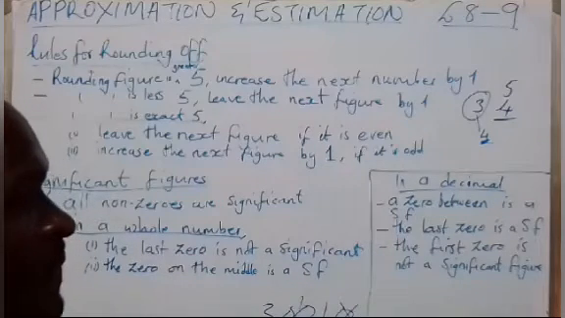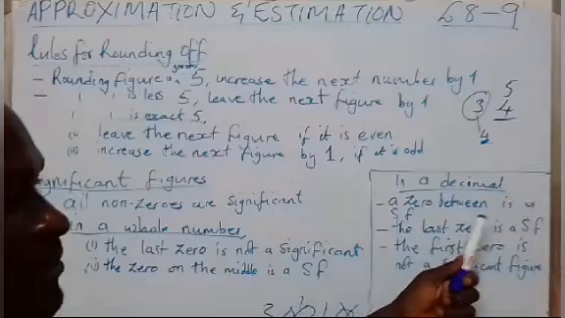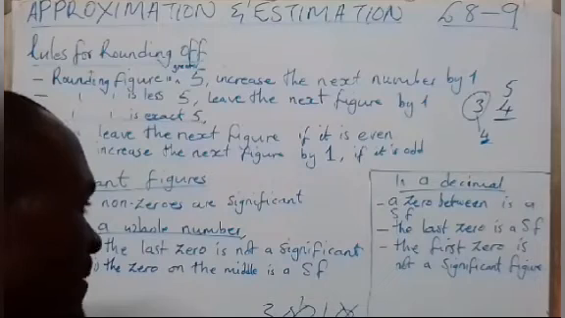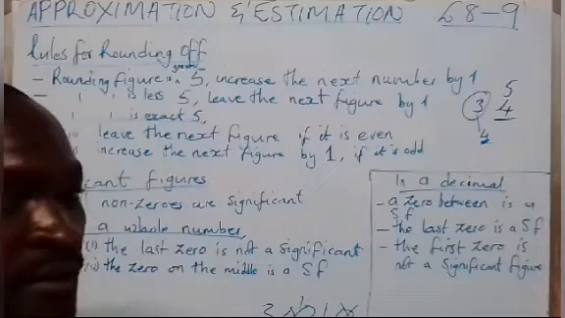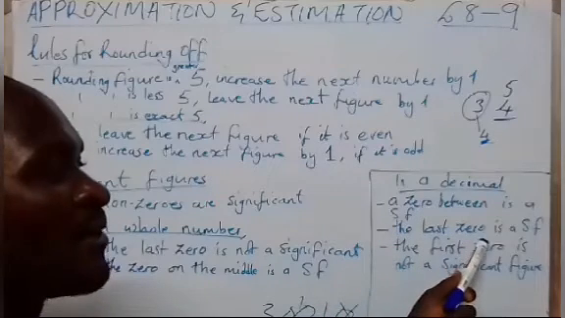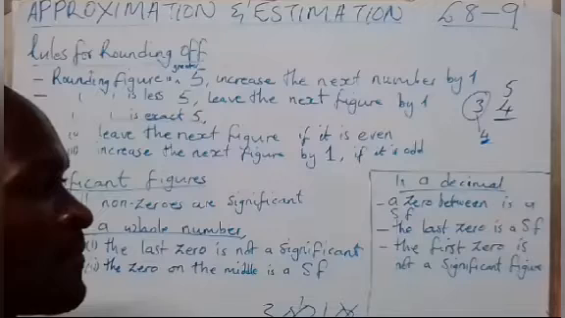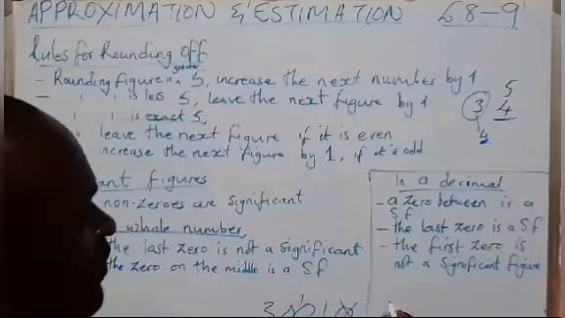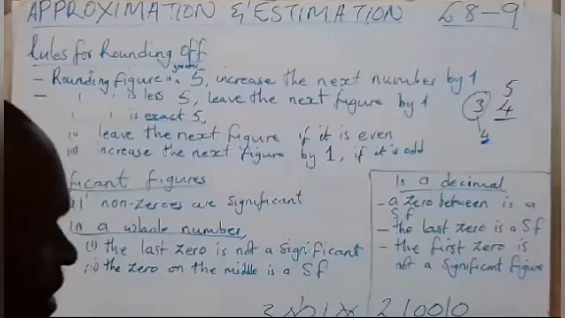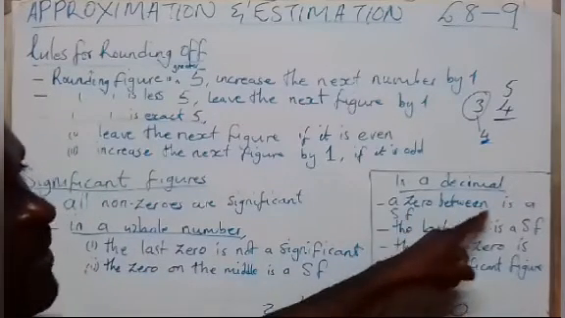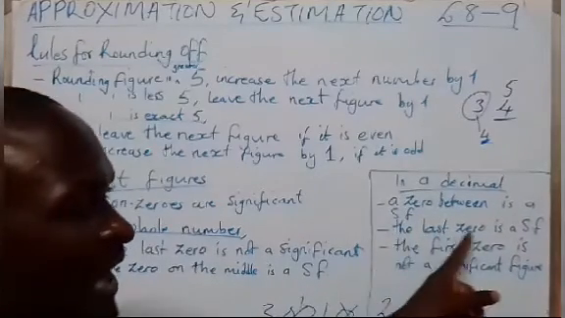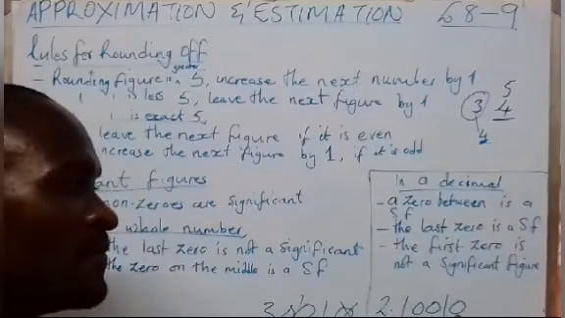Let us also look at the rules for significant figures in a decimal. In a decimal, a zero between these numbers is a significant figure. A zero in between is a significant figure. Also, the last zero is a significant figure in a decimal number. Given an example, you have 2.10010. In this case, a zero between is a significant figure. These zeros are called significant figures. Also, the last zero is also a significant figure.